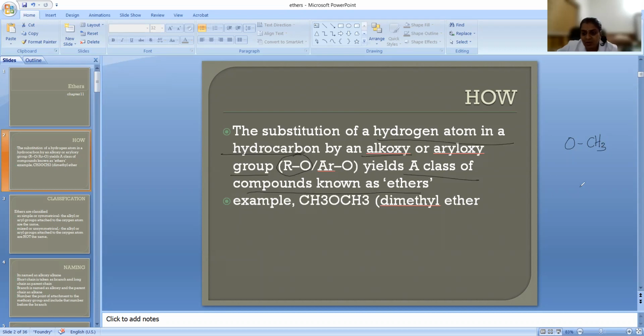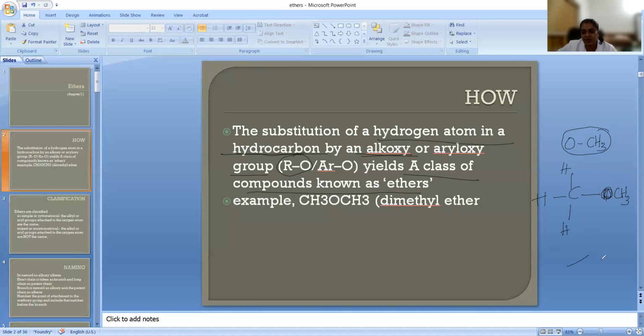Alkoxy means OCH3, where an alkyl group comes here. In the case of alcohol, we have learned that in the hydrocarbon, one of the H is replaced by the OH group. In the case of phenol, an aromatic ring with an OH group. Here, we are learning the substitution of a hydrogen atom in a hydrocarbon by an alkoxy group. So if OCH3 is substituted, then the corresponding molecule formed is called an ether.